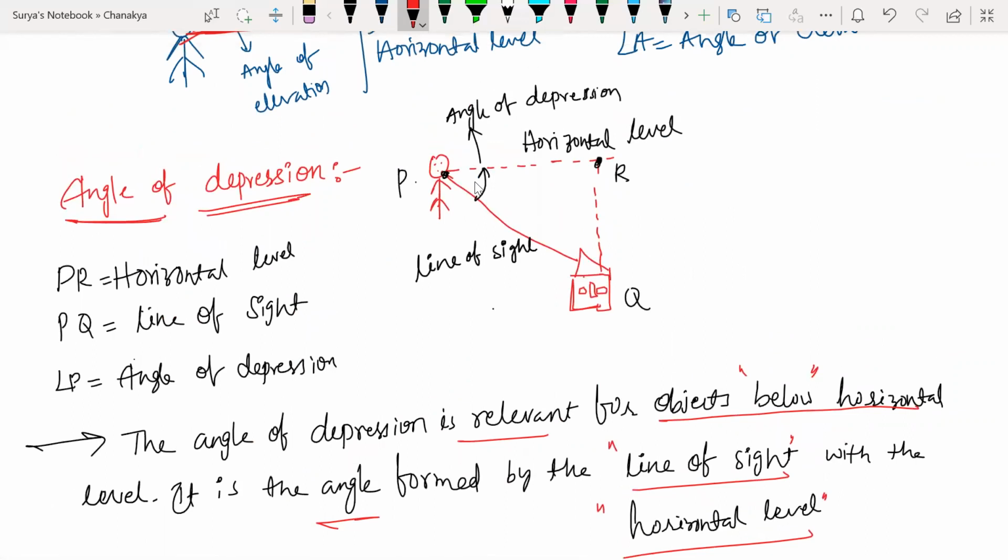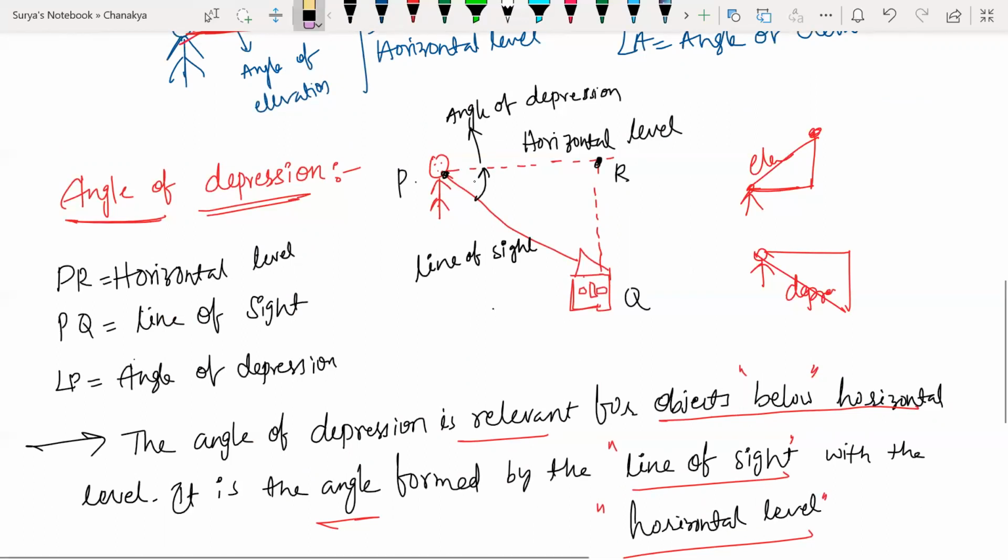So if I am standing here and looking at the top of the tower, that is the angle of elevation. If I am standing here and looking down, that is my angle of depression. Understood? Very simple. This is elevation. Basic definition I'm giving you, basic understanding.